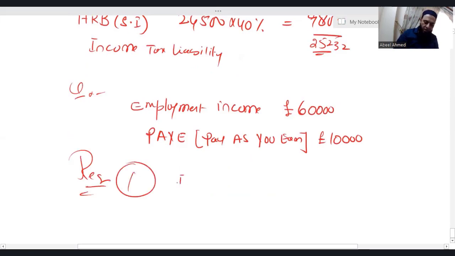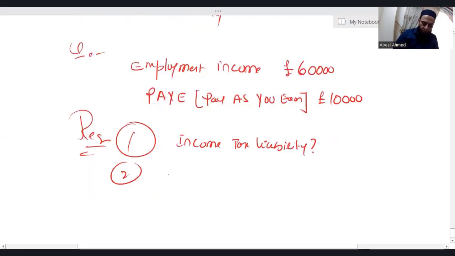One, to calculate income tax liability. Second, to calculate income tax payable.